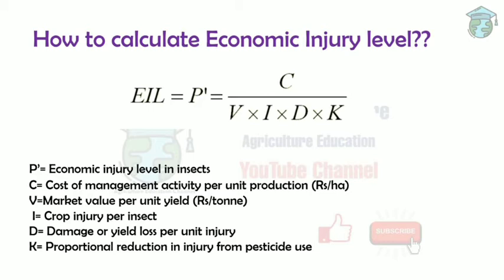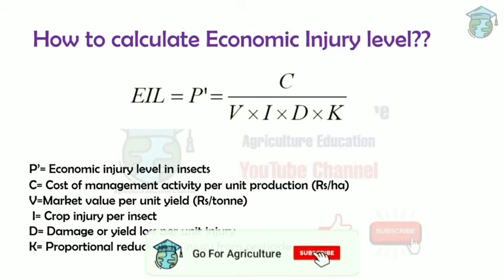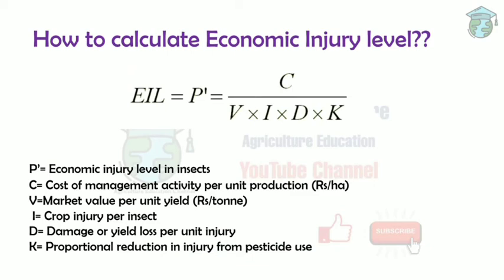Next, how to calculate the economic injury level? It is C divided by V into I into D into K. C is the cost of management, V is the market value, I is the crop injury per insect, D is the damage or yield loss, and K is the proportional reduction. If anyone asks you a question on this formula, it will be an easy question. They'll give you C, V, I, D and K and ask for EIL. That's it. It's so simple.